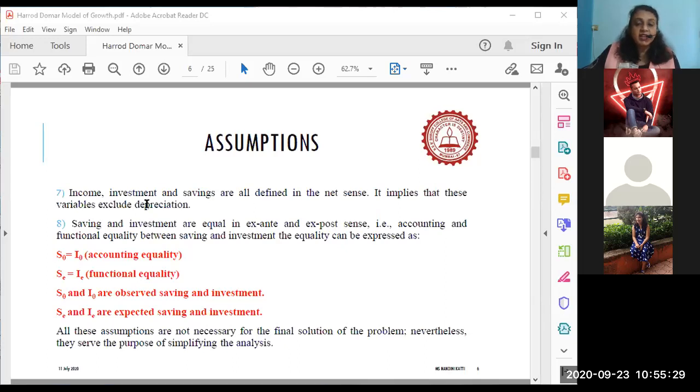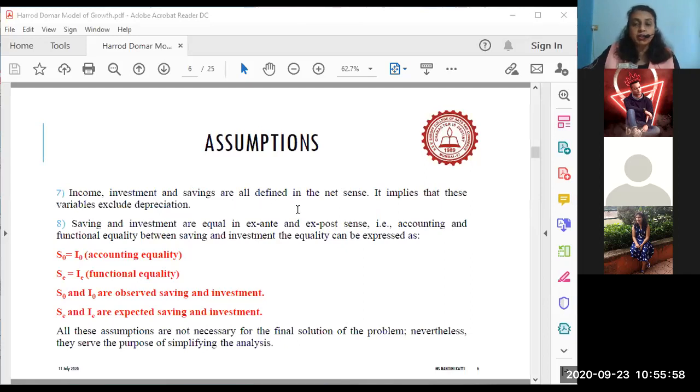Investment depends upon the rate of interest, so after paying the rate of interest, whatever is invested is investment. Savings again depends upon consumption, so whatever is consumed and what is left goes in the form of savings. Correct, class? So that is called the net sense. Something is subtracted, and then what remains is the income, investment, and savings.